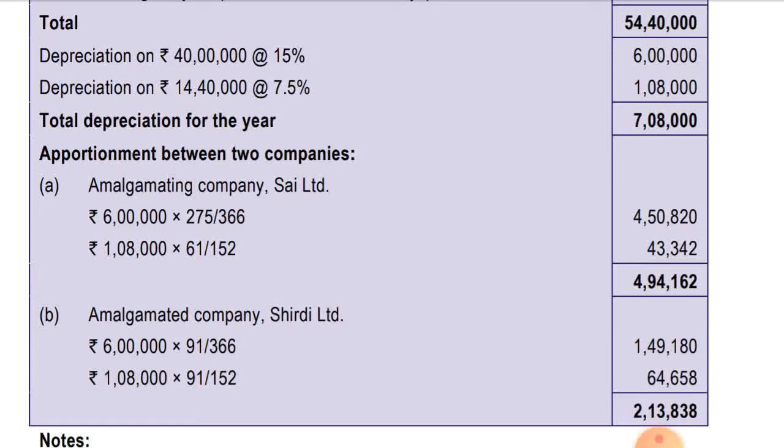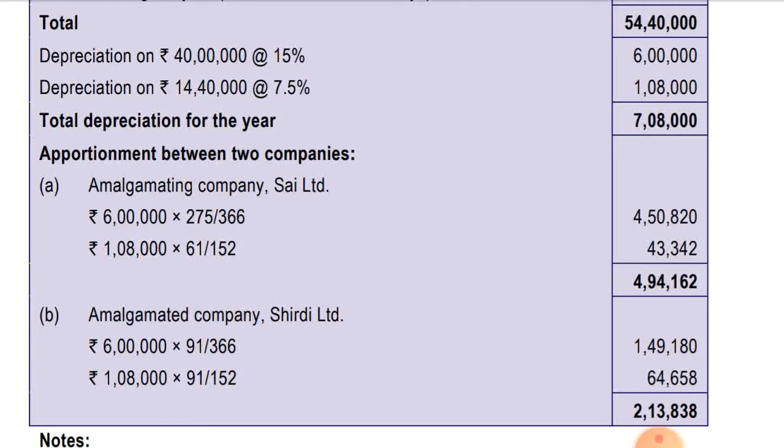And for the other machinery which was acquired during the year, depreciation on that is 1,08,000 into 61 divided by 152 in the hands of the amalgamating company, which comes to 43,342. And in the hands of the amalgamated company, 1,08,000 into 91 divided by 152. So the total number of days the asset which was acquired during the previous year was used is 152 days. So 61 days the amalgamating company has used and 91 days the amalgamated company has used. So accordingly depreciation has been calculated.